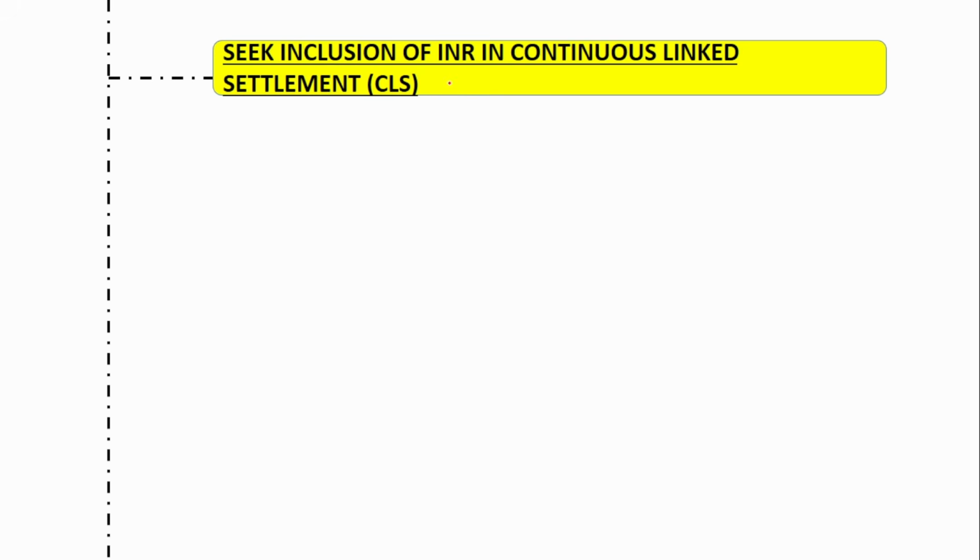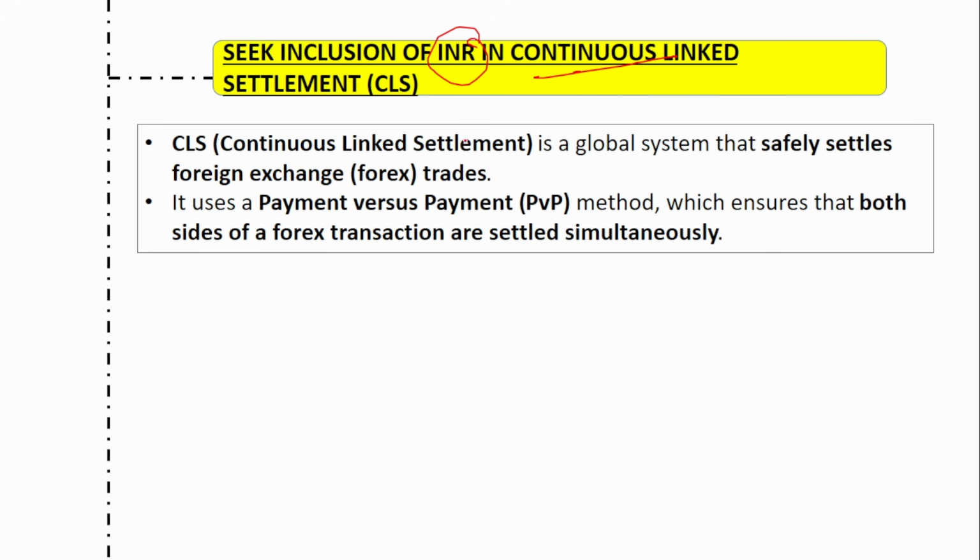Next is seek inclusion of INR in the continuous linked settlement. What is this continuous linked settlement? So this CLS, if you see, it is a global system that safely settles foreign exchange rates. To settle the foreign exchange rates, this CLS is used. So this uses a payment versus payment method, which ensures that both sides of the forex transaction are settled simultaneously.